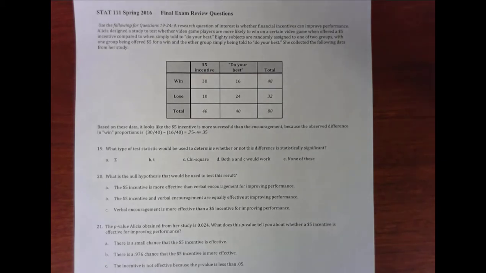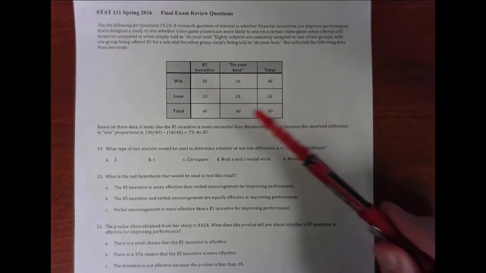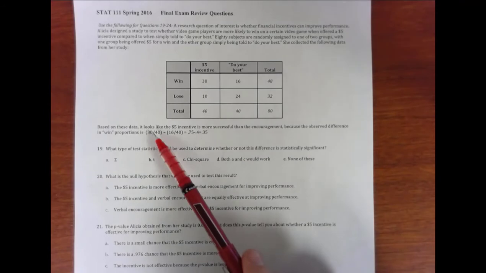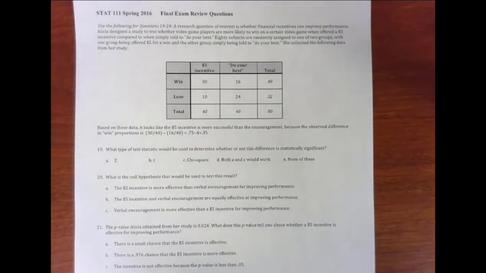80 subjects were randomly assigned to one of two groups, with one group being offered $5 for a win and the other group simply being told to do your best. She collected the following data from her study. Based on these data, it looks like the $5 incentive is more successful than encouragement, because the observed difference in win proportions between the people who were asked to earn money and the people who were told just to do their best is about a 35% increased win percentage.